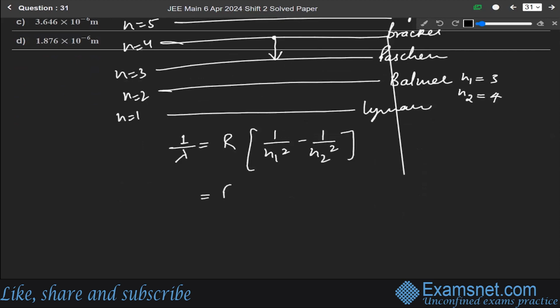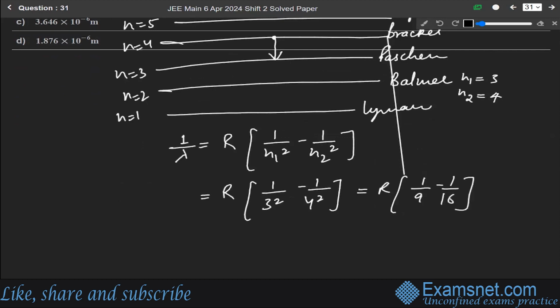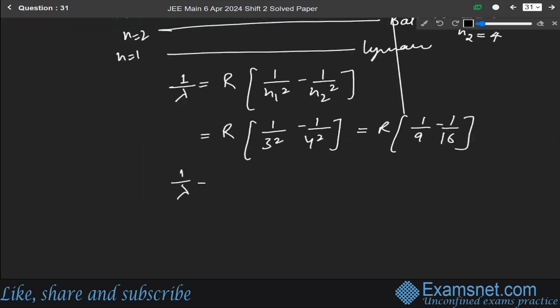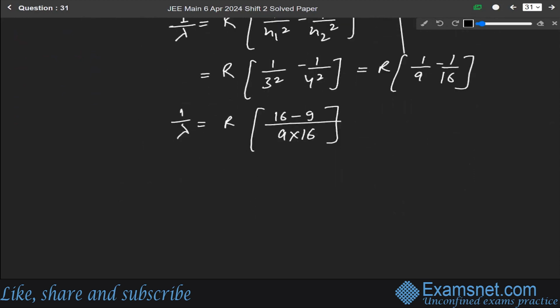Just put the value: 1 over 3 square minus 1 over 4 square. So it will be R times 1 over 9 minus 1 over 16. So 1 over lambda will be equal to R times 16 minus 9 over 9 into 16. Solving it, we get lambda as 16 into 9 over 7R.